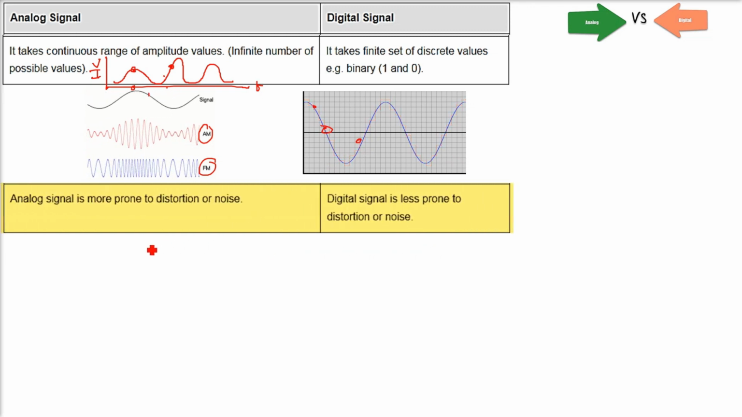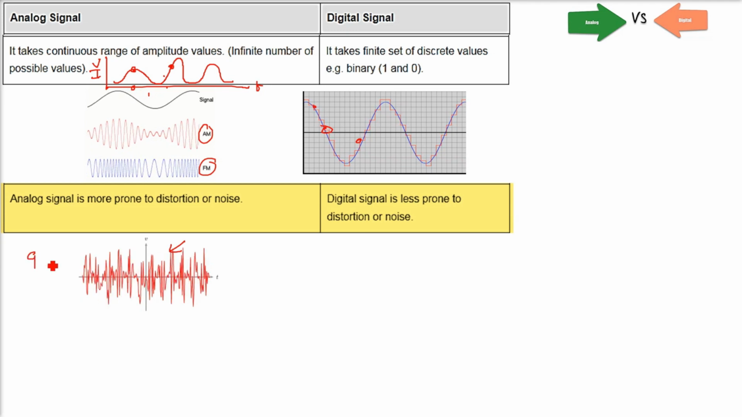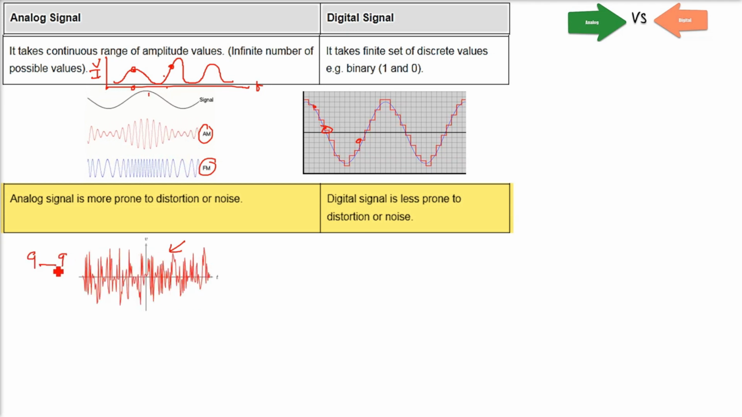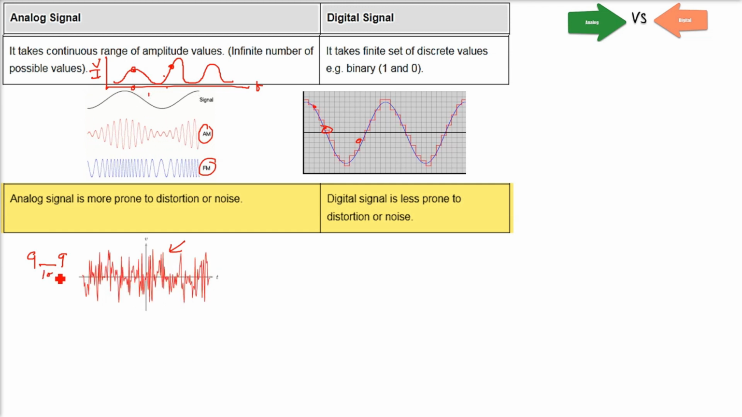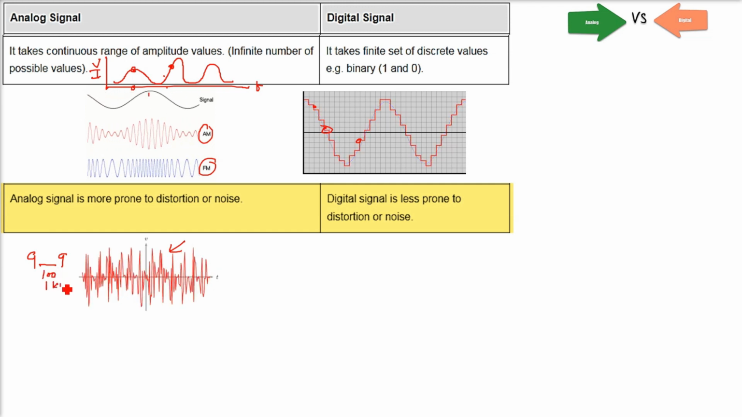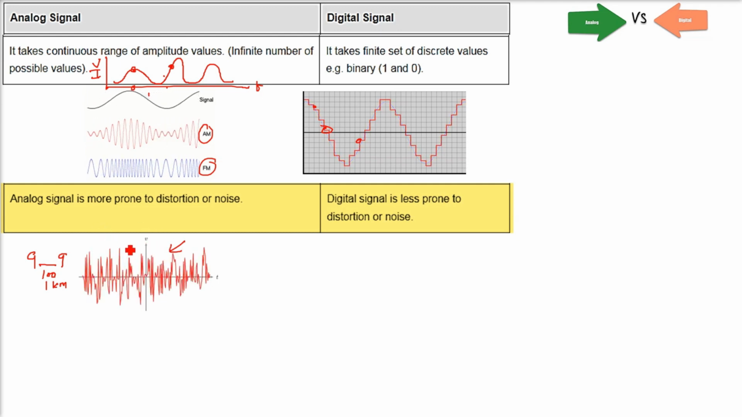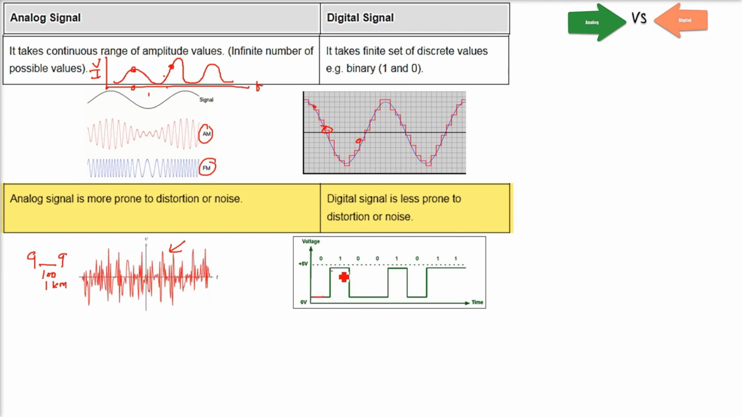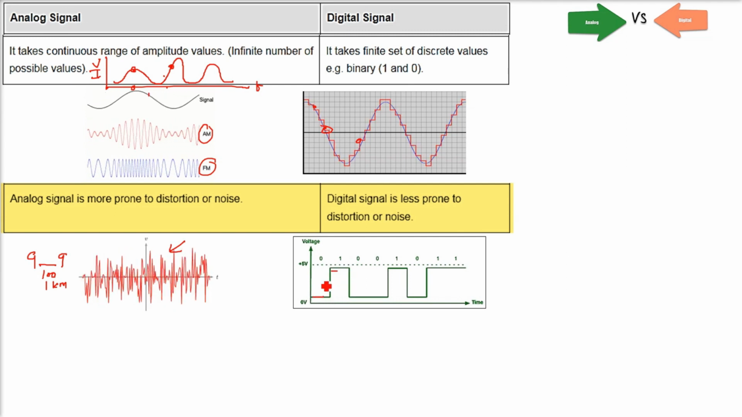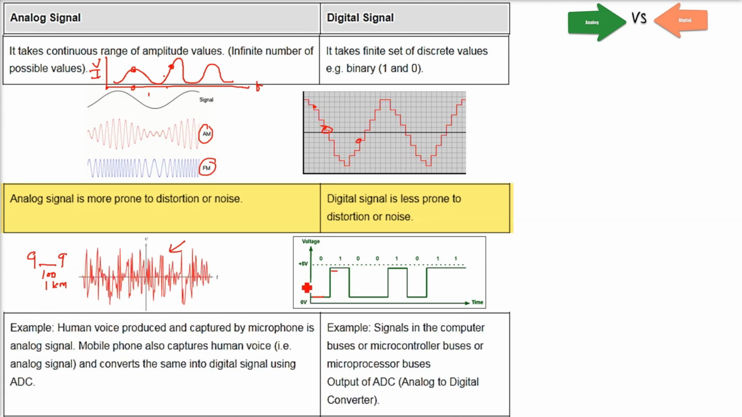The next difference is that an analog signal is more prone to distortion or noise. If these two persons are standing 2 meters or 5 meters apart, they will be able to understand each other. 100 meters may not be possible, 1 kilometer impossible, because there is distortion or noise or attenuation. A digital signal is less prone to distortion or noise because 0 volt means 0, 5 volt means 1.